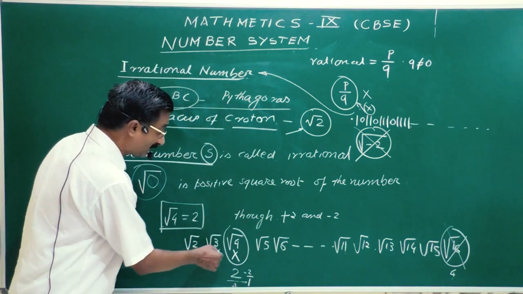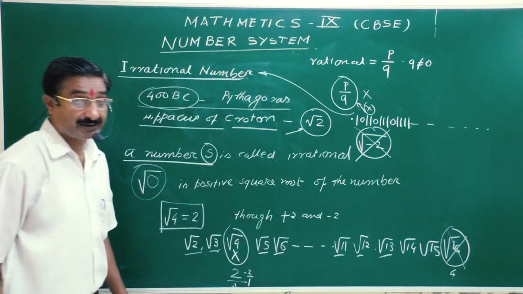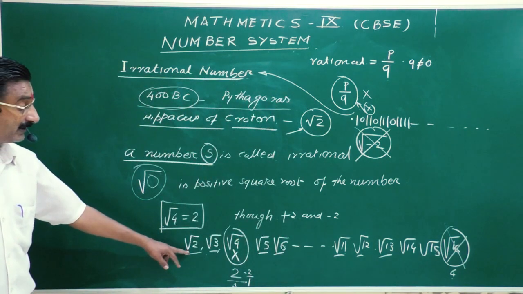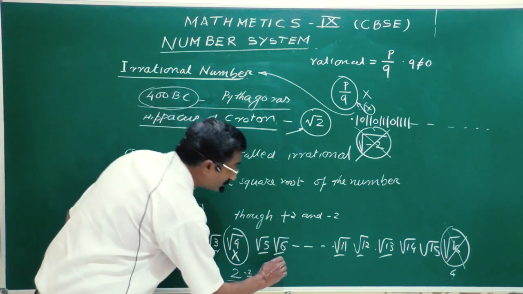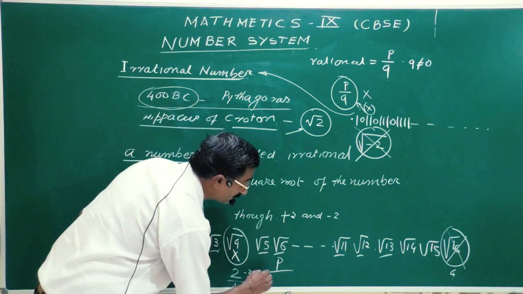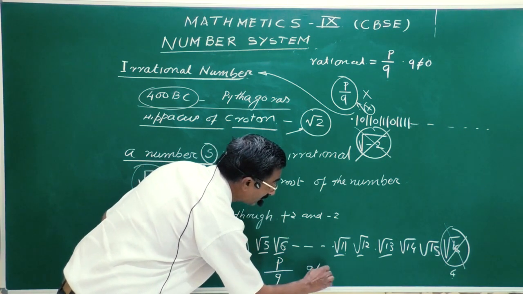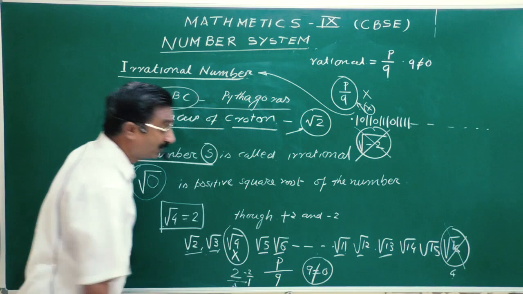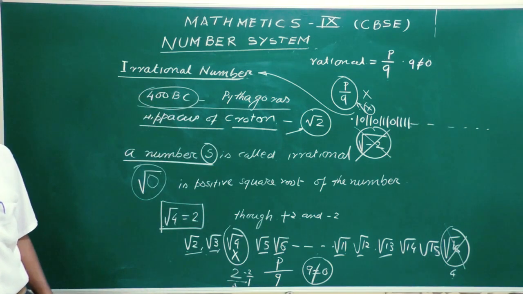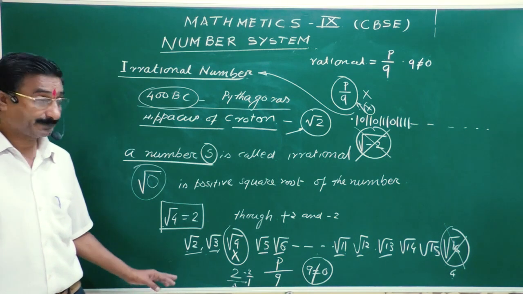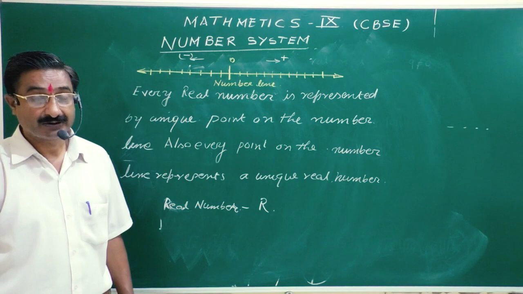So like this, these values are irrational numbers, meaning they cannot be represented in the form of p by q, where, again I have to write it again and again, q is not equal to 0. So all these numbers are irrational numbers. Clear? Okay. Now we come to the concluding part.